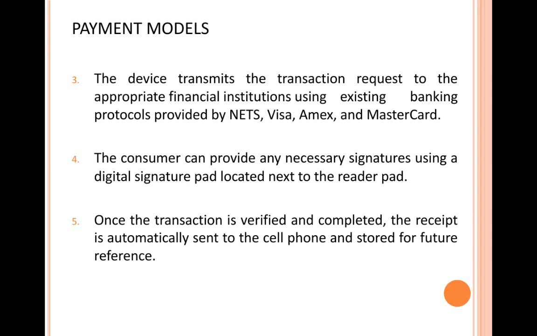And once the authentication is complete and every payment related detail you have provided is verified, then the transaction will proceed and money will be taken, and you will be having a receipt. You as a consumer will be having a receipt that will be provided onto your phone, and that will be stored there for future reference. So this is how a point of sale transaction can happen.